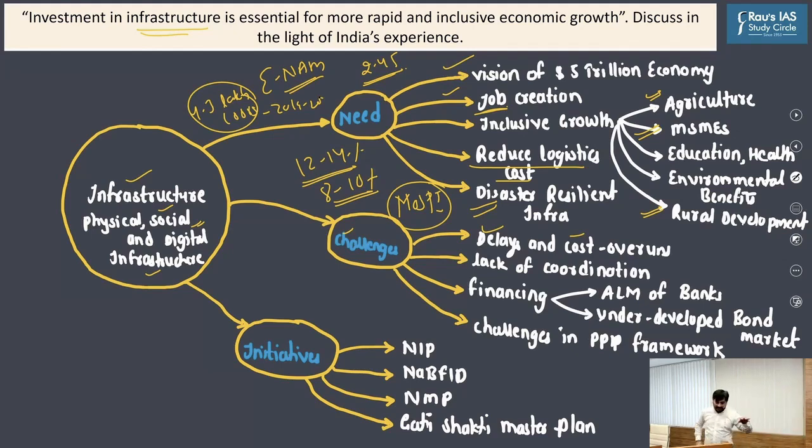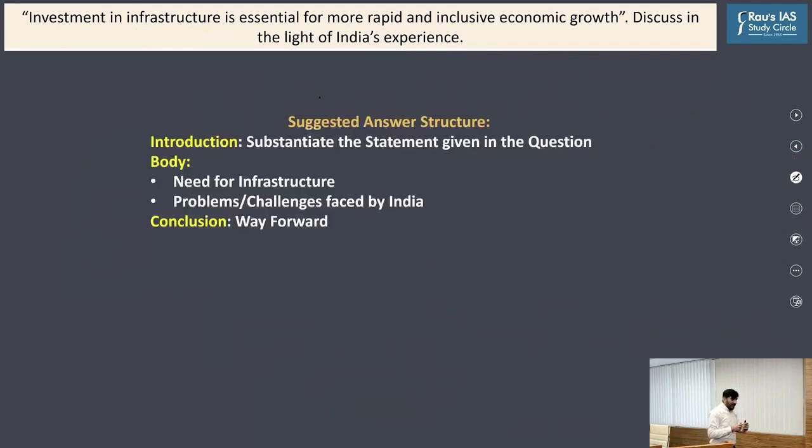Now, based upon the content of the answer, let us discuss how you can write an answer to this question. Here, if you look at a suggested answer structure, in the introduction, as I said, you need to substantiate the statement given in the question. That is, you have to prove that investment in infrastructure can help us promote high GDP growth rate and inclusive economic growth. This you have to prove in the introduction.